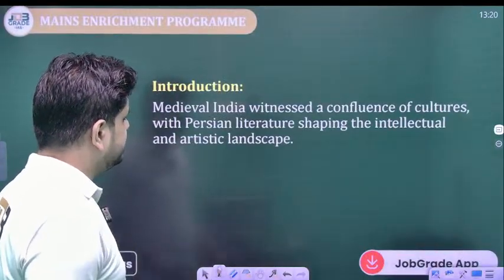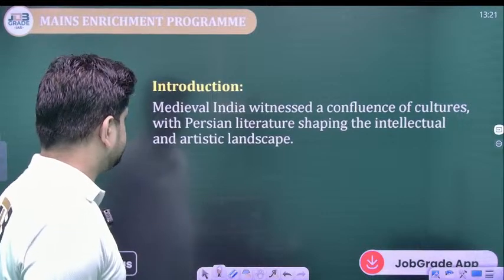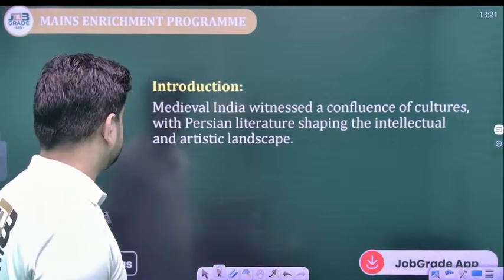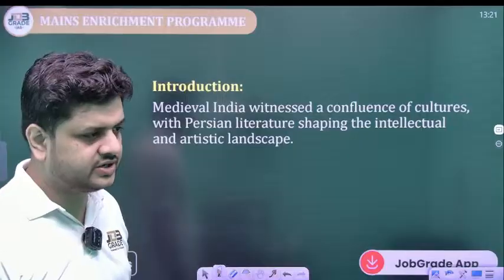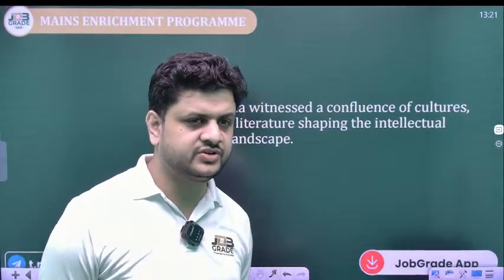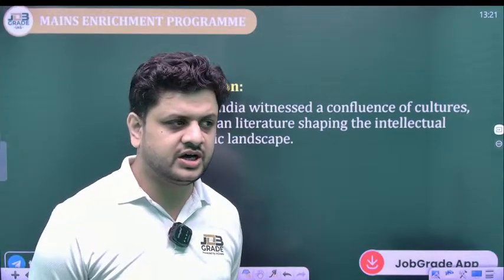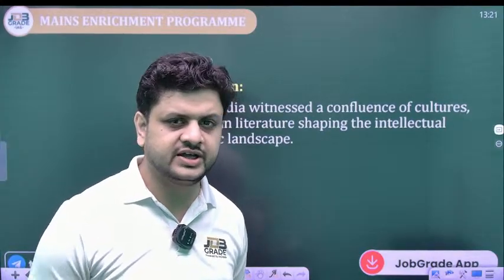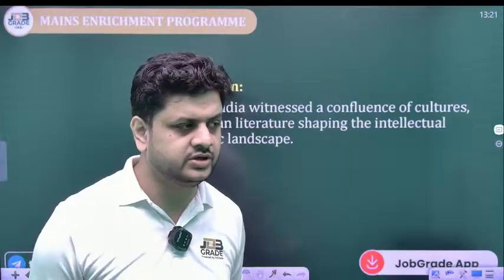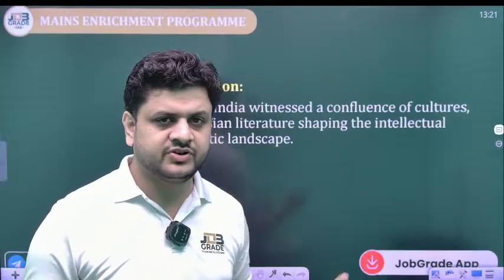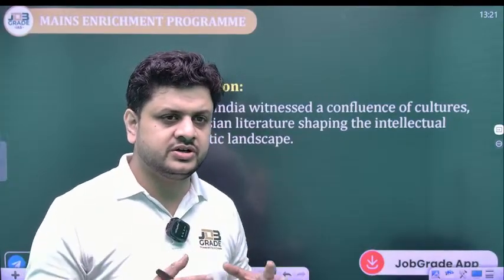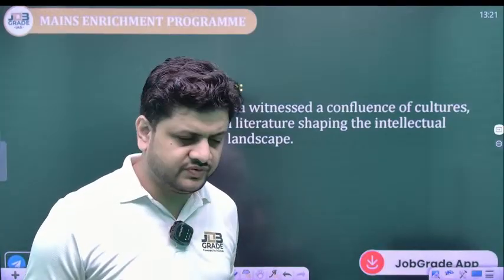So medieval India witnessed a confluence of cultures, with Persian literature shaping the intellectual and artistic landscape. What kind of artistic landscape are we talking about? In Persian literature, there is a mention of the ancient Indian castles. On those lines, Persian architecture came into existence. We will see it later.